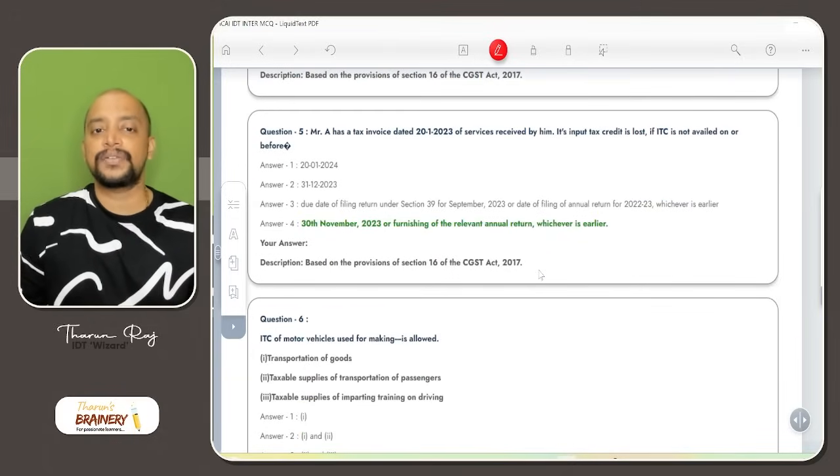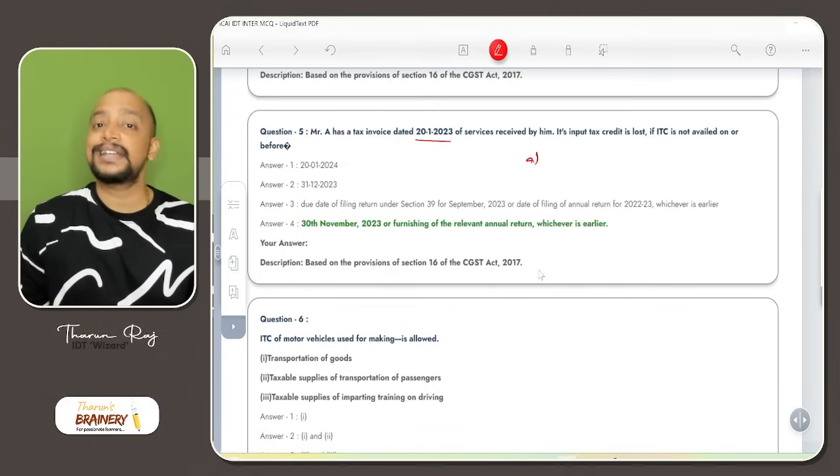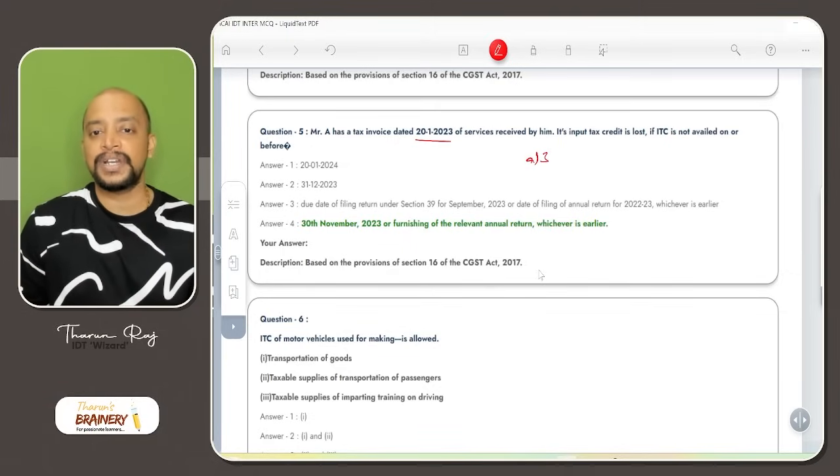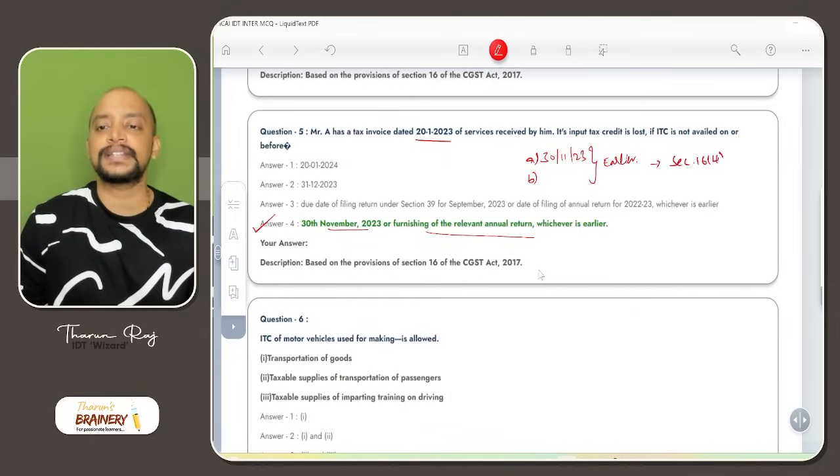Then, Mr. A has a tax invoice dated January 2023 of service received by him. Its input tax credit is lost if ITC is not availed on or before what date? What is the time limit for availment of ITC? 30th November of the succeeding financial year. What is the succeeding financial year? 30th November 2023, because January 2023 means it is financial year 22-23. So 30th November 2023 or the date of filing annual return, whichever is earlier, as per Section 16 subsection 4. So this provision is given in 16 subsection 4.